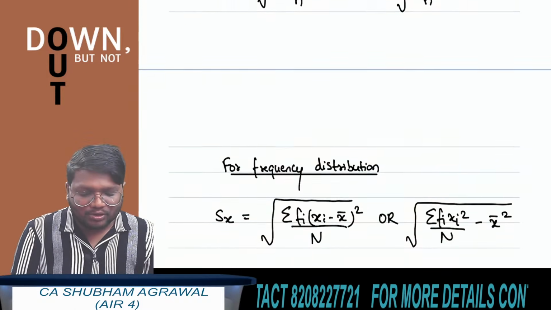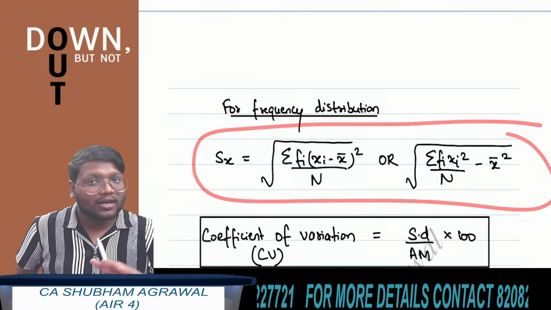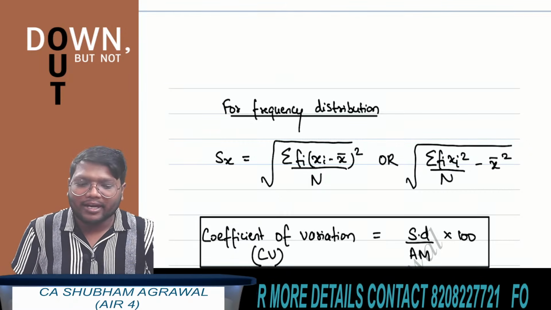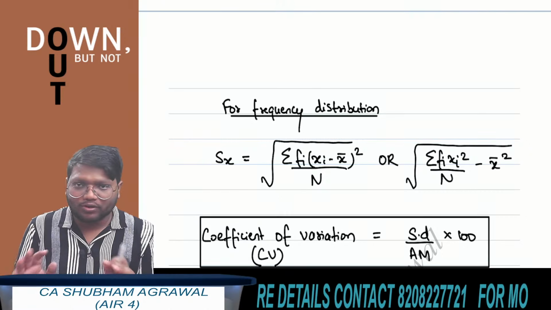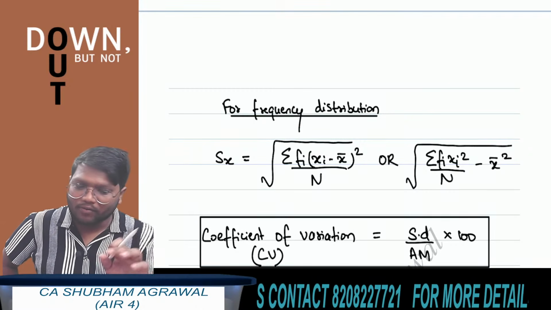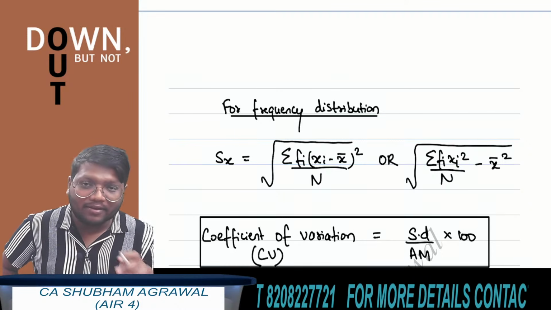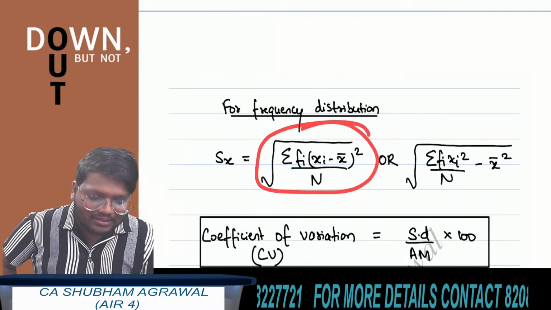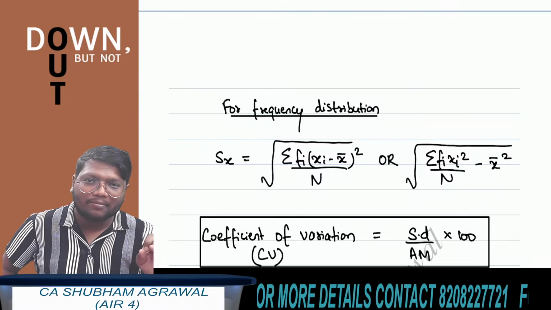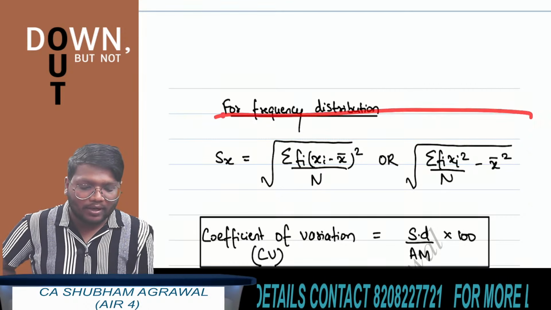Okay, if frequency distribution is there, then how to find standard deviation? They will not ask any question based on this result. Definitely they will not ask any numerical question based on this result, but they can ask the formula that if a frequency distribution is given, how to find standard deviation. So you should know the formula for this. What is the formula? If frequency distribution is given, how to find standard deviation? In square root now, what do you have to write? Summation of fi multiplied by xi minus x bar whole square divided by capital N, where capital N is what? Summation of frequency. And if you simplify this, you can write it as in square root summation of fi multiplied by xi square upon capital N minus x bar square.